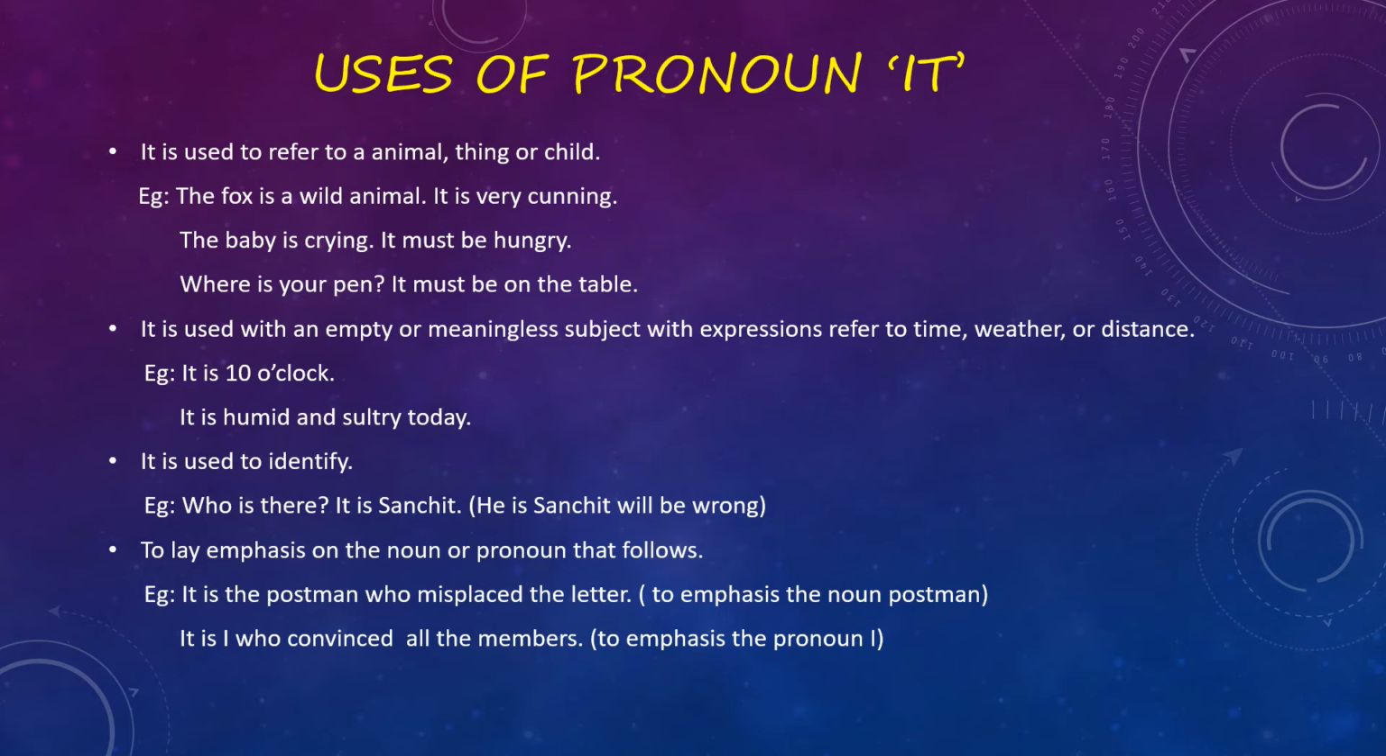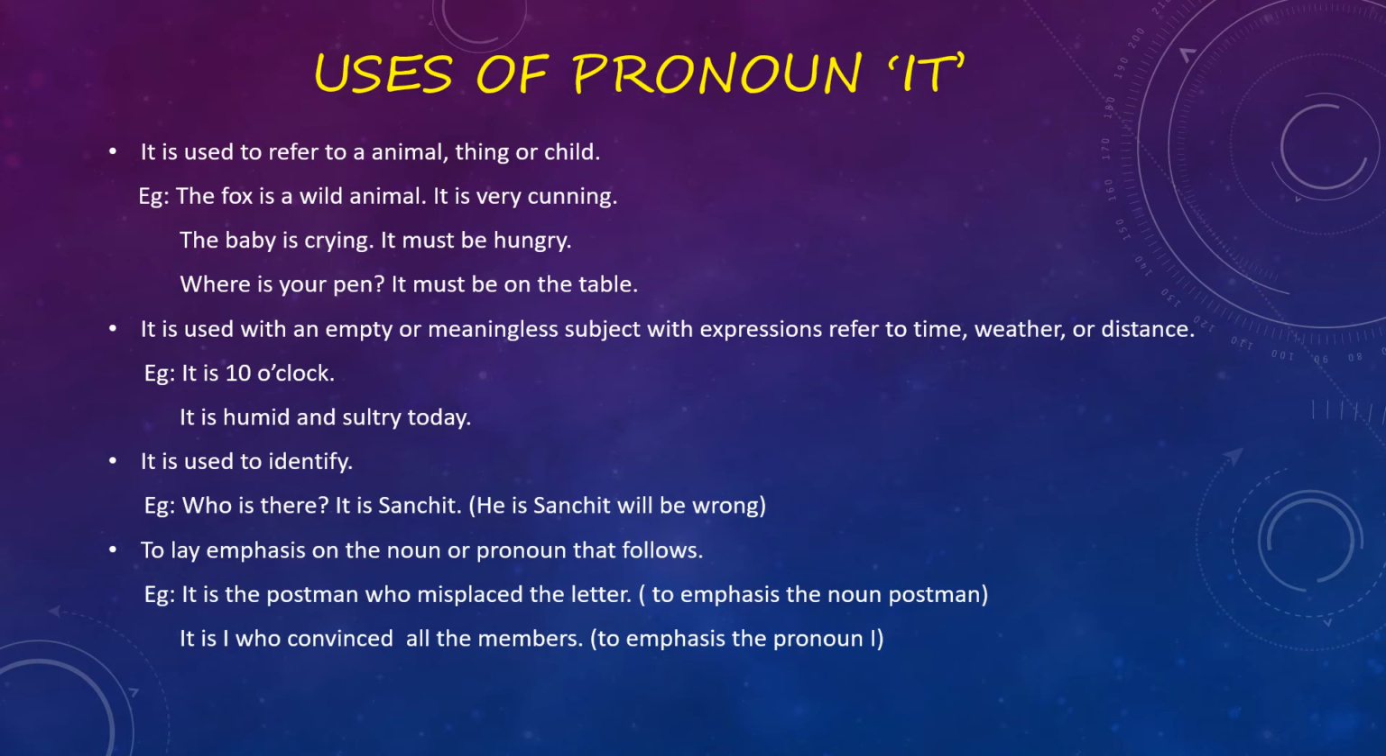It is used to refer to an animal, thing or child. Now for animals, for thing and for child we use it. Now we are talking about animal. So in general sense when we are talking about animal then we will use this it. For example, the fox is a wild animal. It is very cunning. The baby is crying. So baby I am saying in general sense. I am not particularizing it. So you will use it.